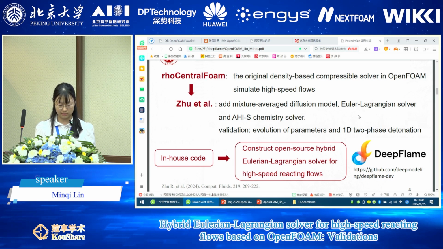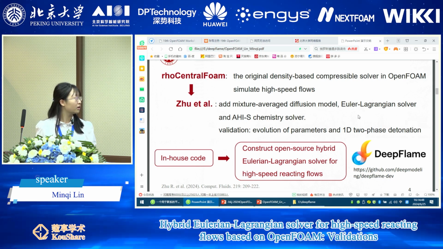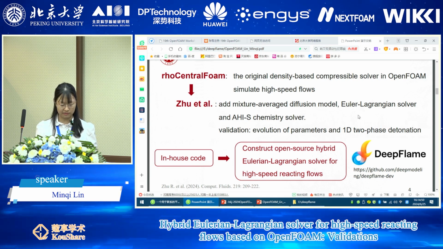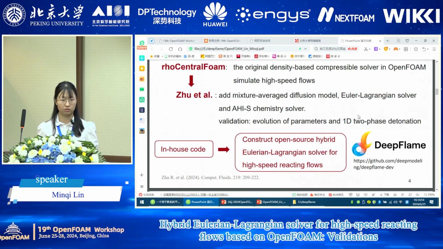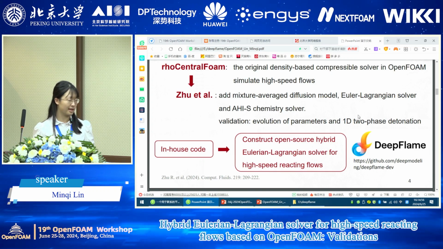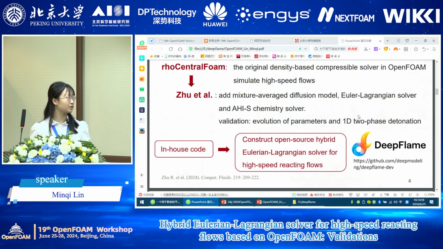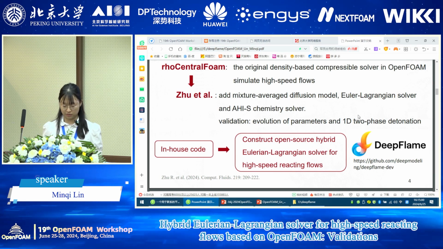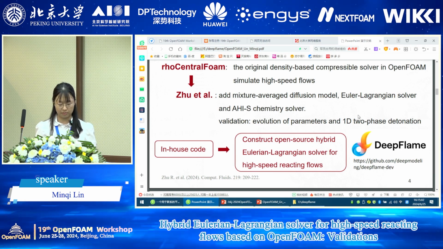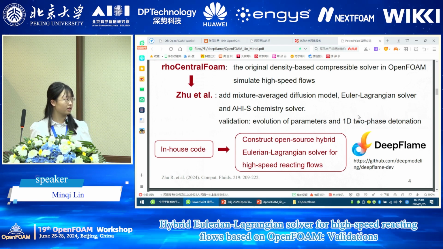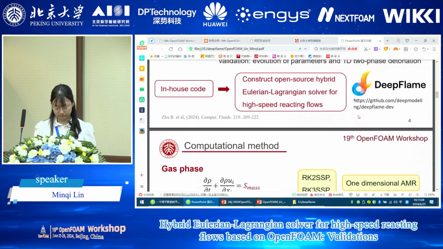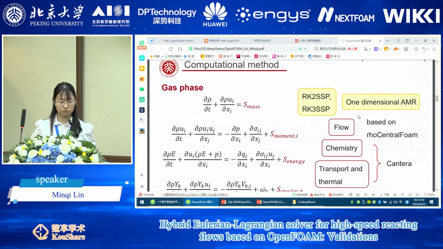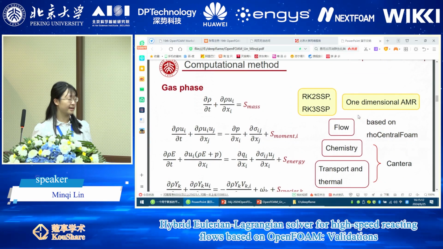However, the platforms and codes I mentioned before are mostly in-house codes, and it's hard for other researchers to improve them, test them and apply them in their own simulations. As a result, we want to construct an open-source hybrid Eulerian-Lagrangian solver, DFHighSpeedFoam, to simulate high-speed reacting flows. Then I will briefly show you the structure of highSpeedFoam.